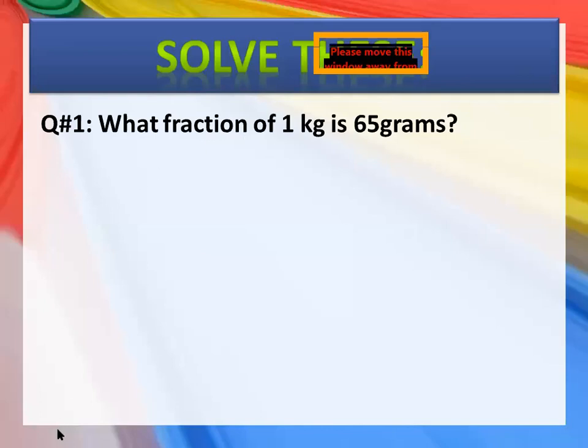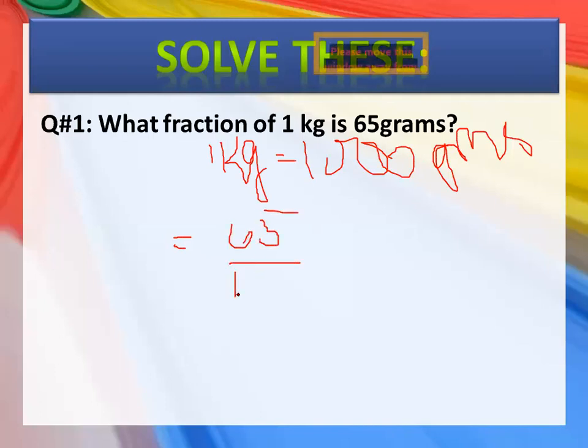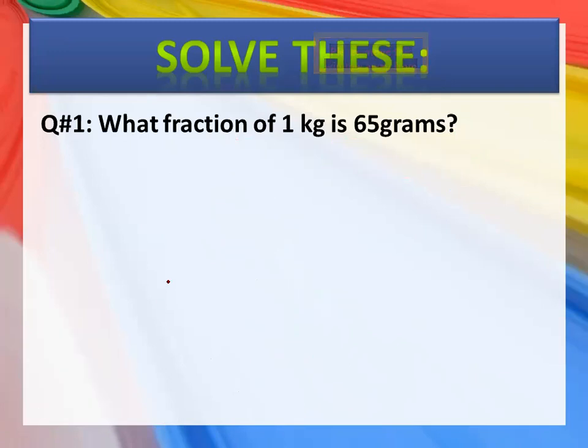Okay, now let's check it out here. What will be the answer? As you know that 1 kg is equal to 1000 grams. Okay, then what you will do, you will simply divide this 65 by 1000. So 5 into 1 is 5 and one will be carried here, 5 into 3 is 15, 5 into 2 is 10, and 0 0, so your answer will be 13 upon 200. Okay, this is your answer. I hope it is clear. Now move on to the next question.